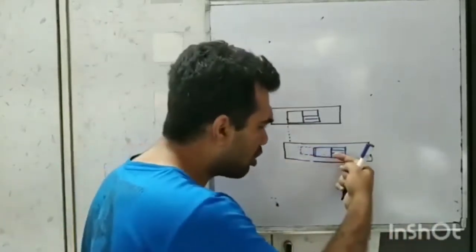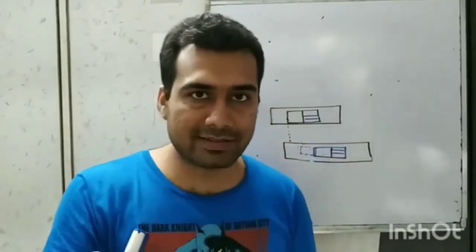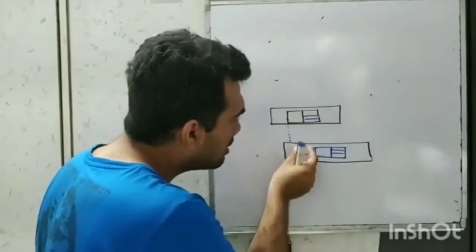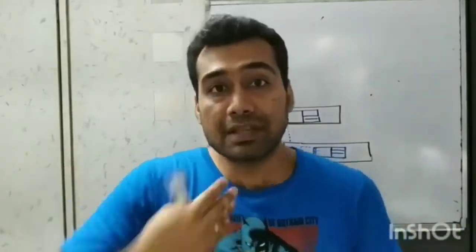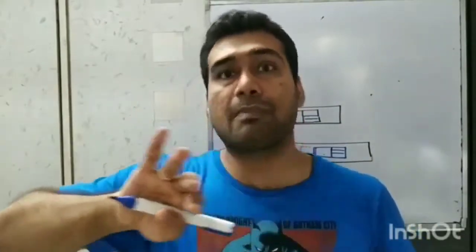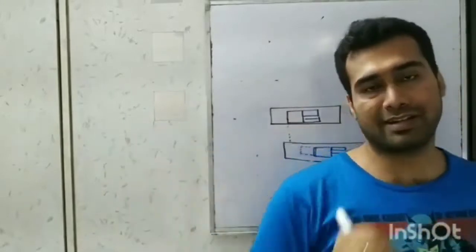But why has the door gone behind? The door has not gone behind. The door simply wishes to be in its original position. The whole coach has gone ahead. The train has moved ahead, but we feel that the door has opened automatically. But the door has not opened automatically. The door which was here continues to be here, but the train has moved ahead. So we get the feeling that the door has opened automatically.